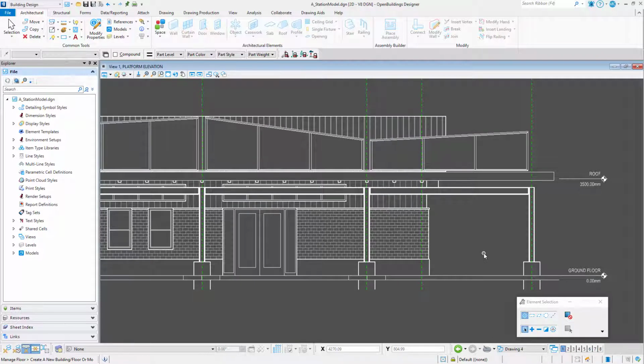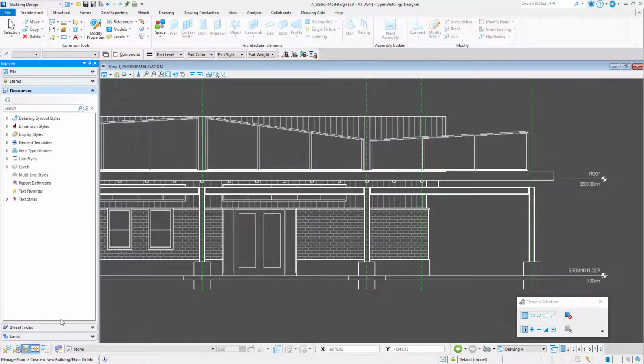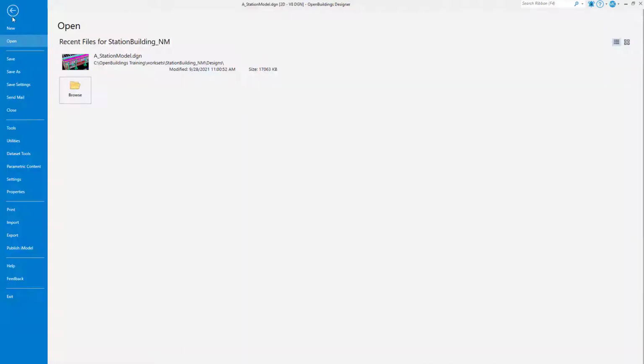So how do you create your own custom grid template? Grid templates are element templates that are stored in a DgnLib. That DgnLib can be stored in your company or organization level dataset, a WorkSpace dataset, or the WorkSet dataset. If I expand the Resources tab on the Explorer, I can find the element templates being used as a resource for this WorkSet. If I hover over that gridtemplate.dgnlib, I can see the full path, so I'm going to open that file.